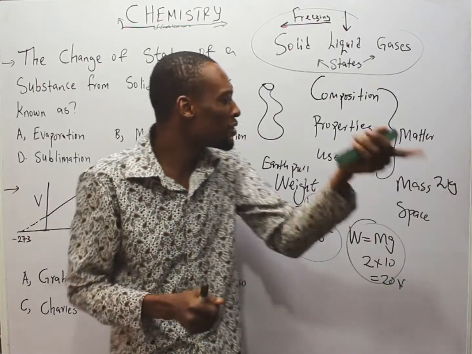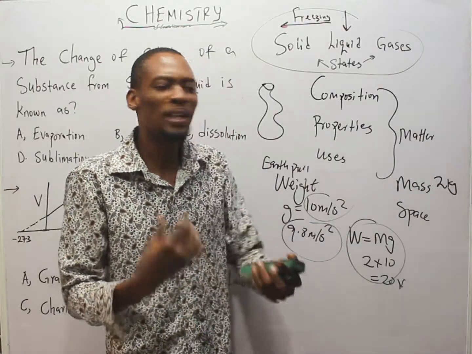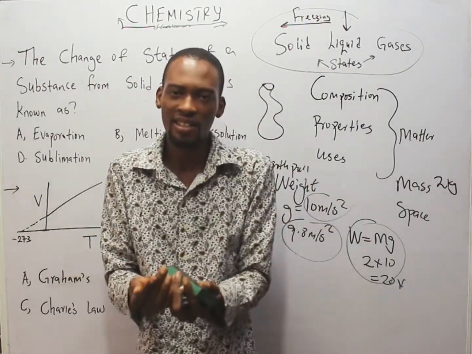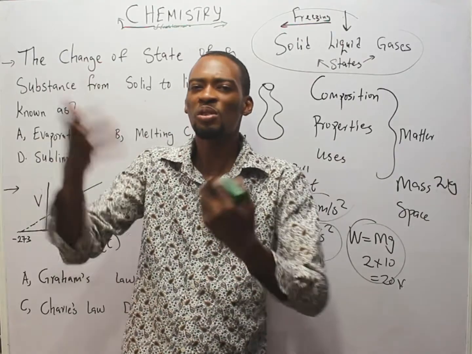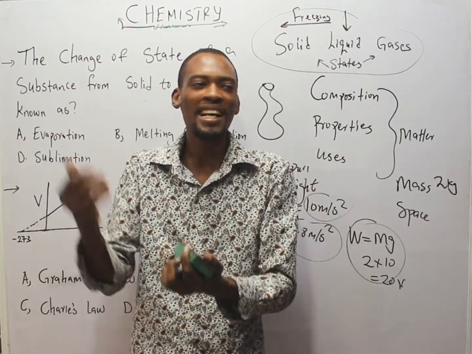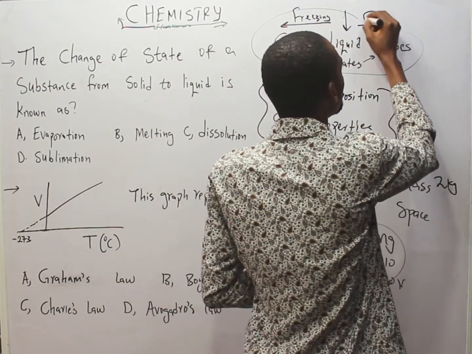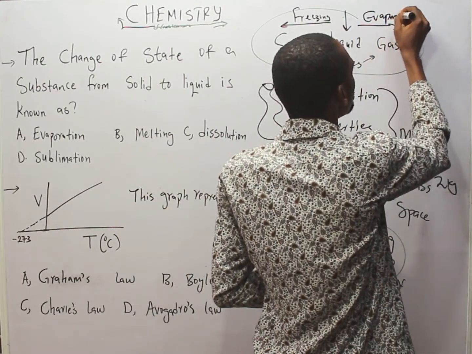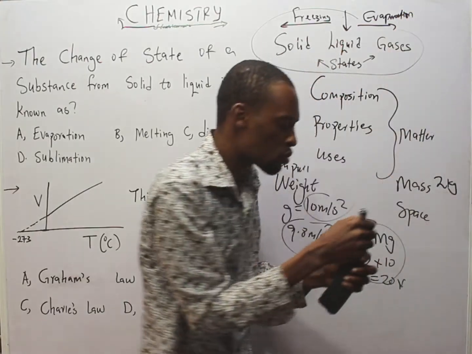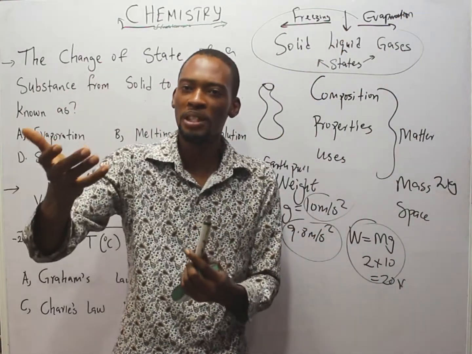Before you get to the kitchen, you discover that the water has evaporated. Where is the water? Most of it has turned to gas. In that case, you see boiling. As it boils, it begins to evaporate. If you are lucky to find it, you notice gases coming from it.